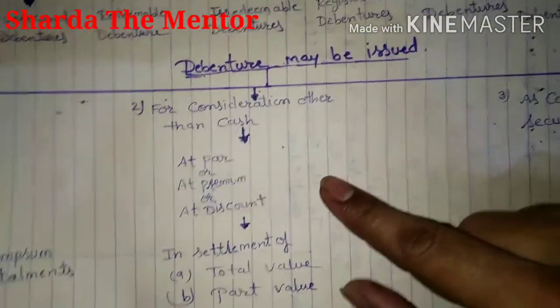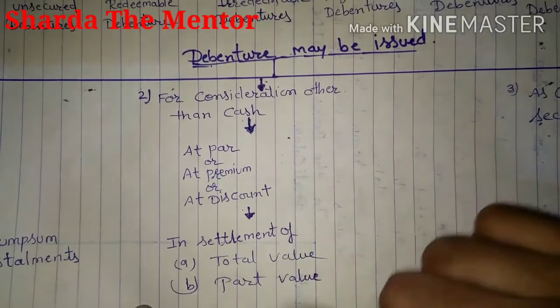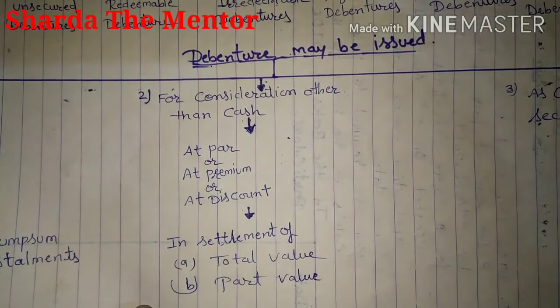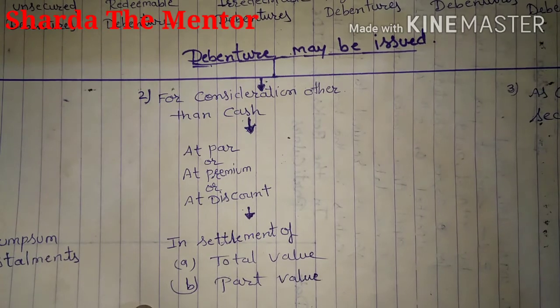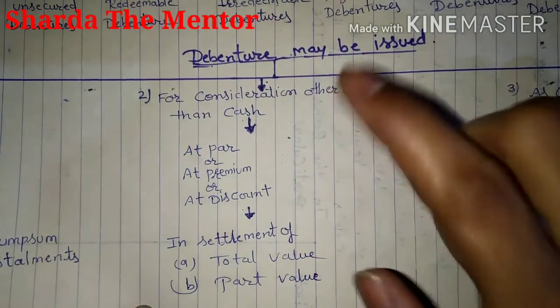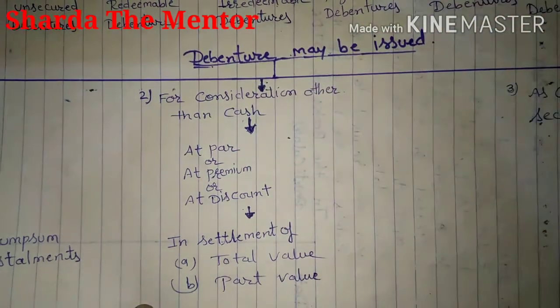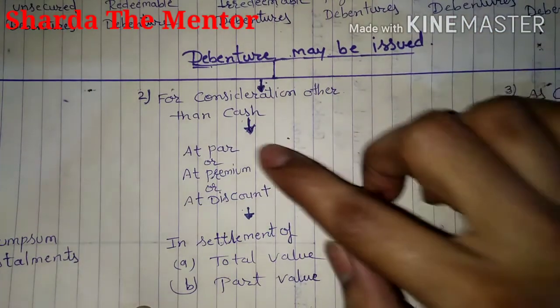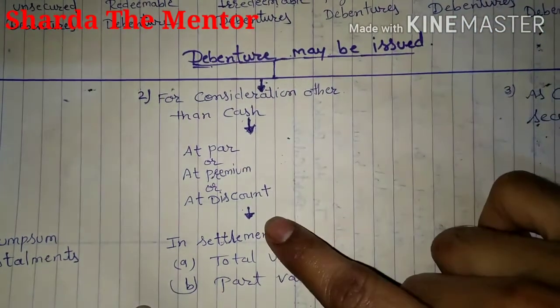After that, the second is consideration other than cash. Like when you want to buy a building, as I gave in the earlier example, and instead of paying cash you give debentures for that. So that is considered other than cash. Three conditions are there: at par, at premium, at discount.